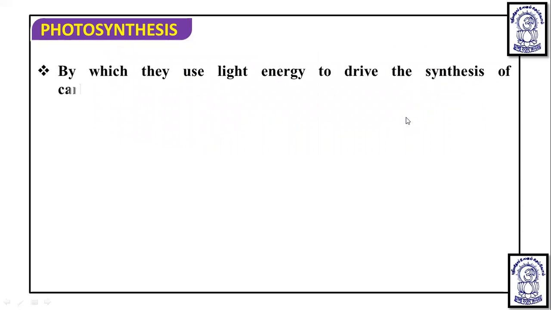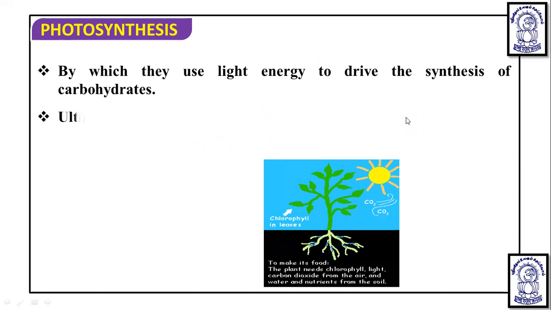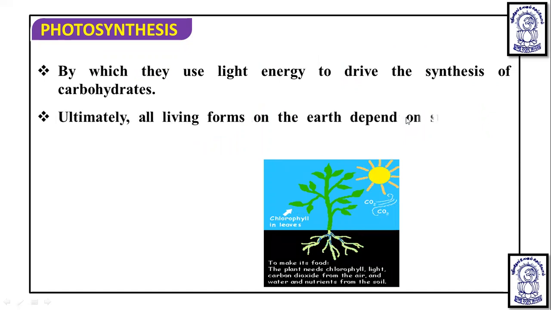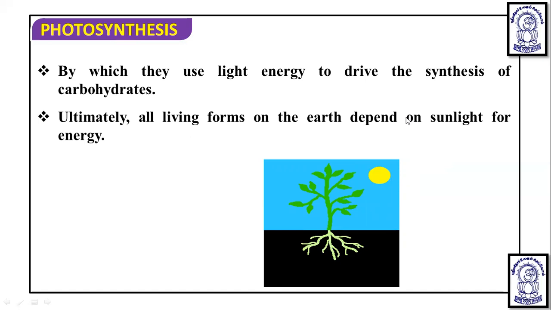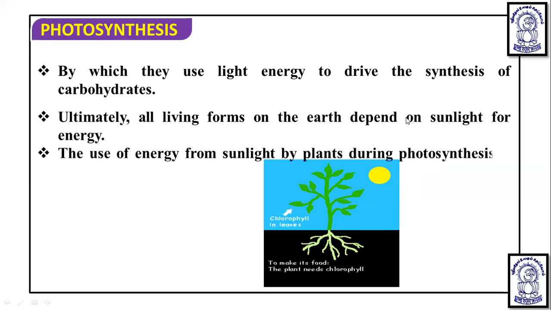Plants use light energy to drive the synthesis of carbohydrate. Obviously we know that plants use light energy and synthesize carbohydrate. Ultimately all living forms on the earth depend on sunlight for energy. And the use of energy from sunlight by the plants during photosynthesis is the basis of life on earth.